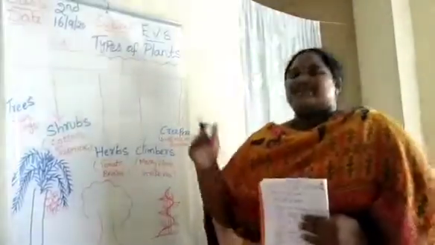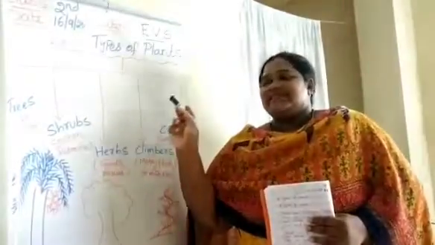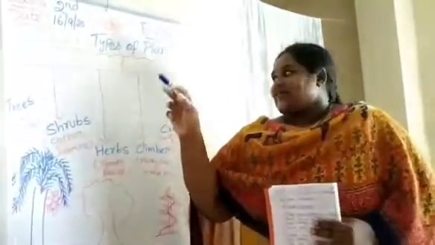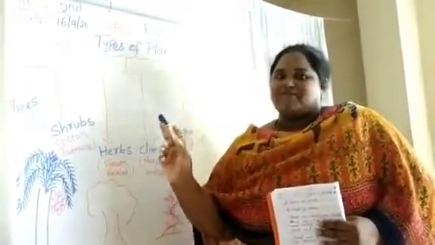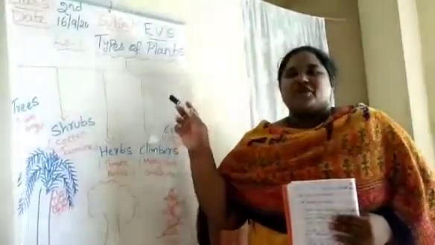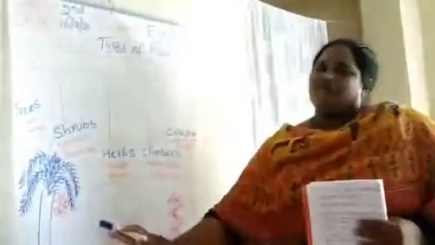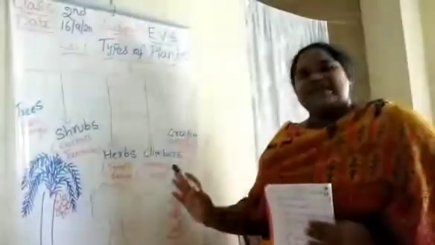Now I am going to teach the lesson types of plants. In this lesson we have two topics, that is types of plants and parts of plants. And the first topic we are going to see today is types of plants. We have different types of plants. So we are going to see in detail.